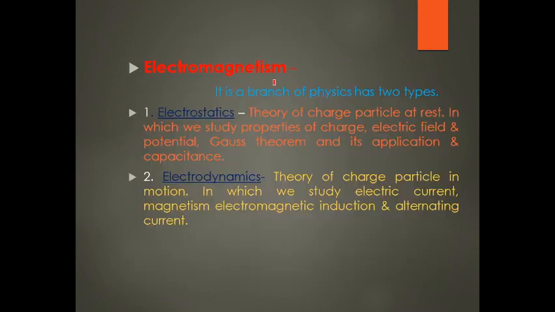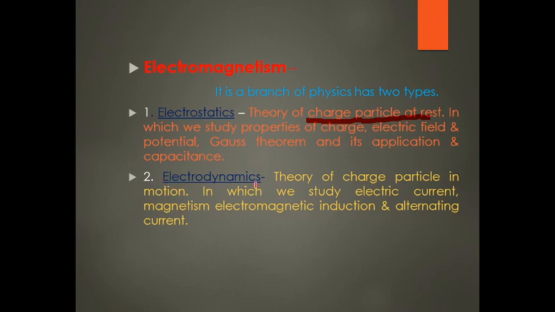Electromagnetism is a branch of physics. It has two types, electrostatics and electrodynamics. The theory of charged particles at rest is known as electrostatics, in which we study the properties of the charge, electric field, electric potential, Gauss theorem and its application, and capacitance.